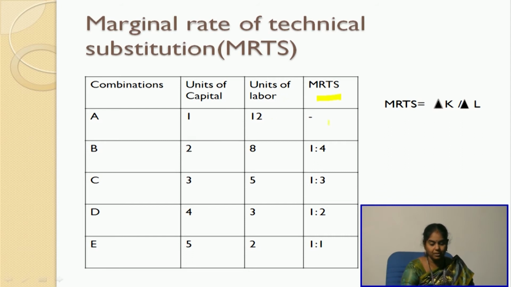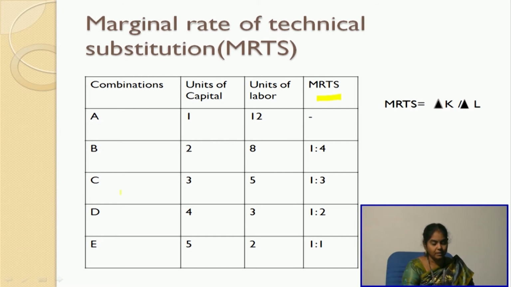For the first one I do not get anything, but with the second one, when I go to 2 units of capital, I am reducing my units of labor to 8. So for an increase in one factor, I am reducing the other factor. The difference between these two is 1, and the difference between these two is 4. So 1:4. So MRTS is 1:4. I am substituting one factor for another.